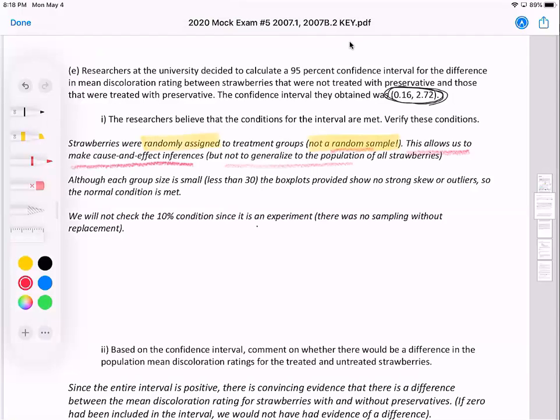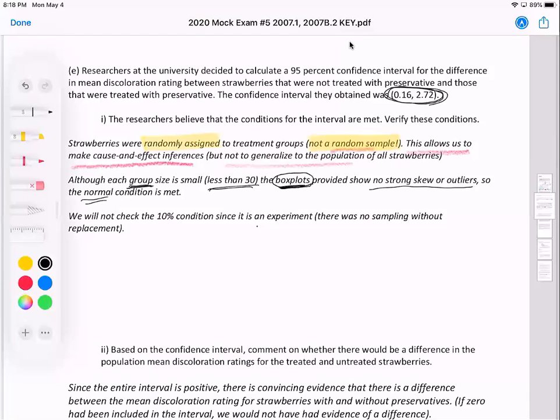And then the next condition we have, since it's an experiment, each group size is small, less than 30. The box plots provided show no strong skew or outliers, so the normal condition is met. That's another condition. You don't want to just say no strong skew, check. You do want to reference that this has to apply to both.